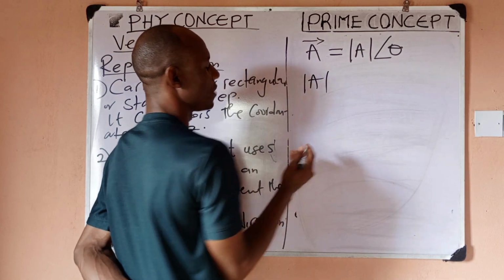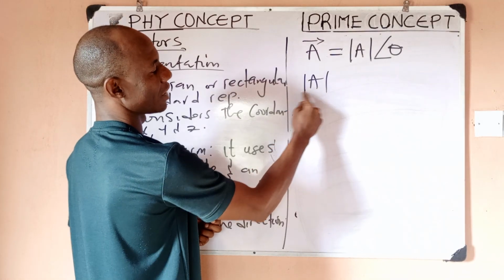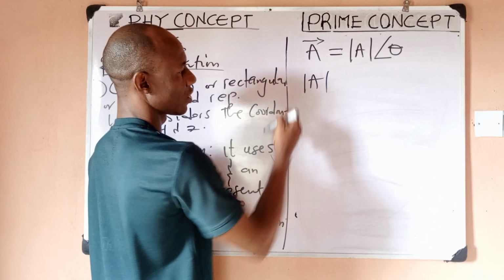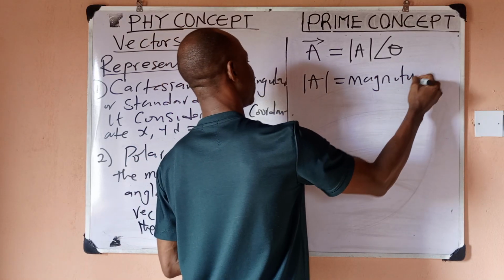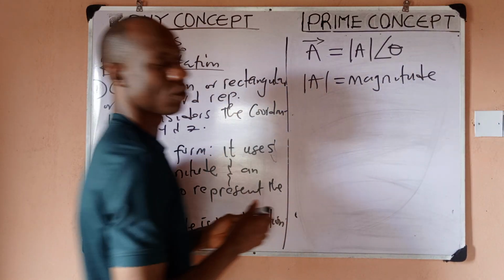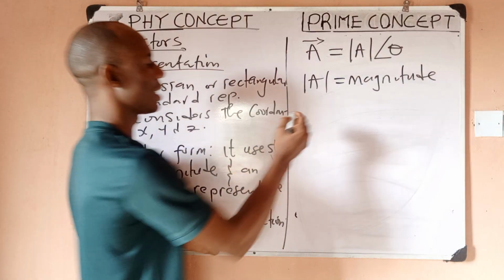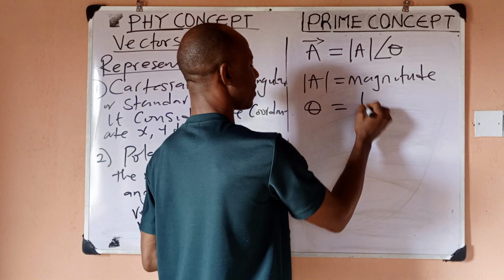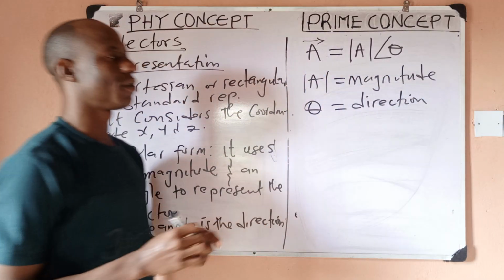Whenever you see in physics, especially in vectors, an alphabet enclosed by two straight bars, this is called the magnitude of the vector. So we'll soon learn how to find the magnitude of a vector, which is very simple. Then theta is the direction, which is actually the angle direction of the vector.